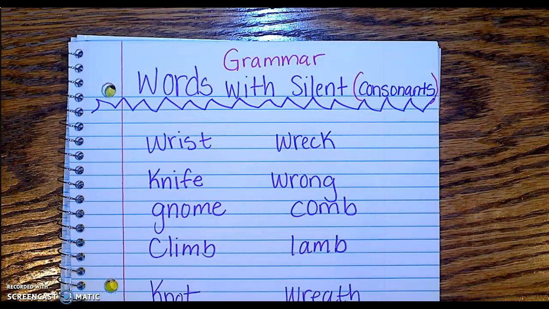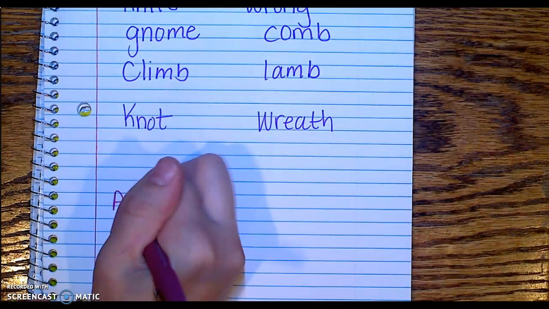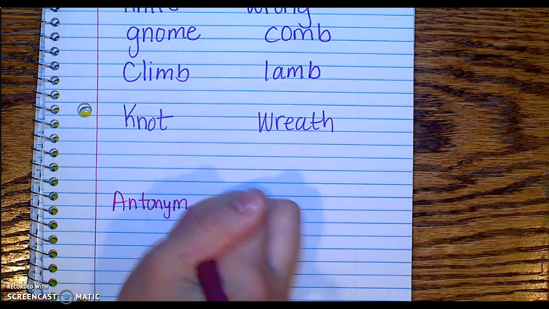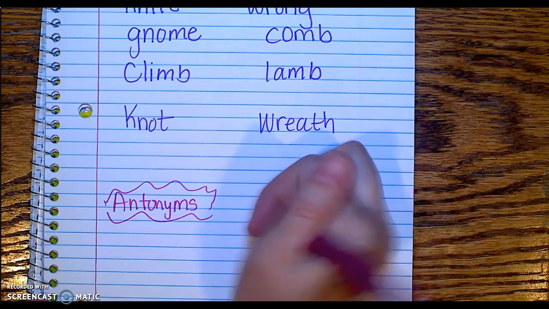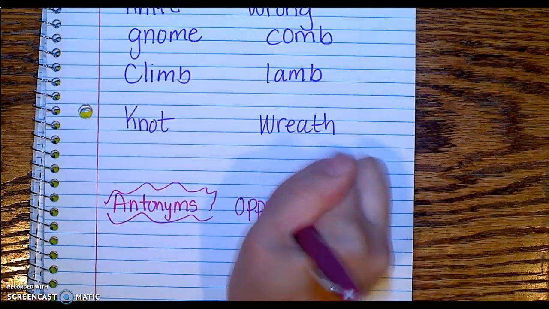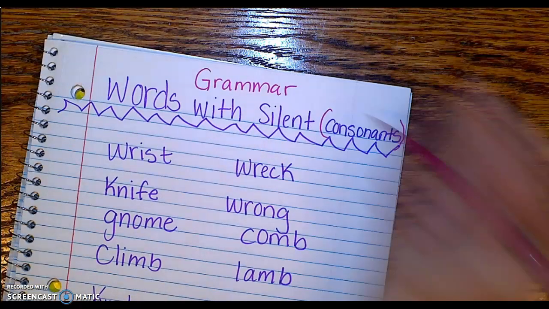And actually, let's talk about opposites real quick. Opposites, or we can call them antonyms, because we are going to be looking at antonyms for vocabulary this week anyways. Antonyms mean the opposite. So consonants are the opposite of vowels.